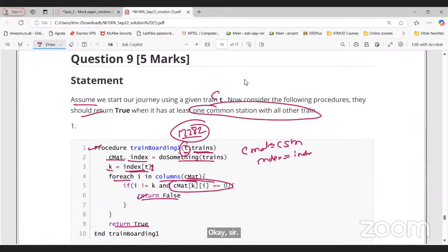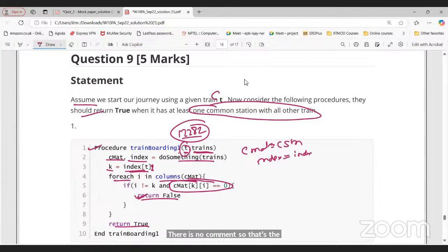No, no, I was trying to say that when this returns true, because the above condition is not satisfied. I mean, the starting points are not equal, so there is no common station. So that's the reason we are getting false like that.